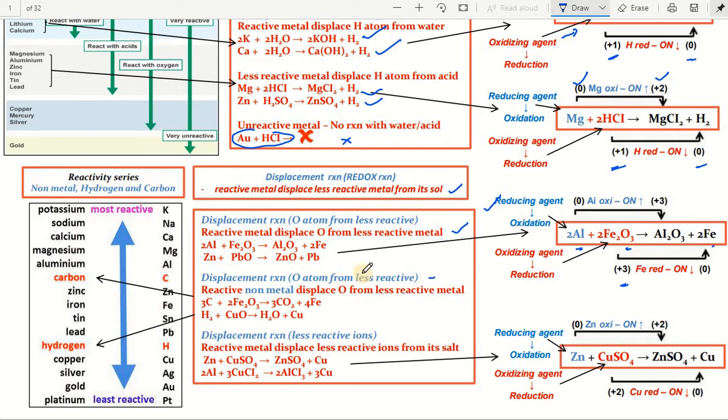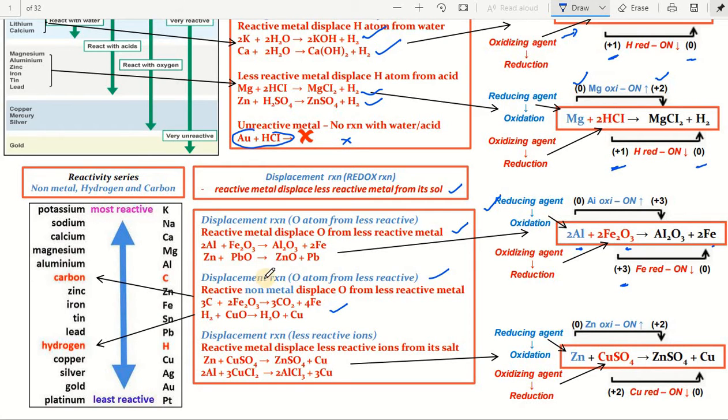One more thing, if you see displacement reactions, a reactive non-metal displaces oxygen from a less reactive metal in its compounds. We have a very simple reaction with the non-metal carbon, which is treated with Fe2O3 giving 3CO2 plus 4Fe.